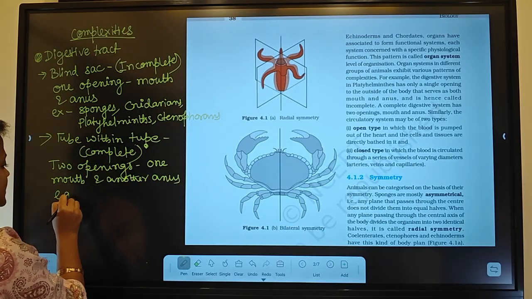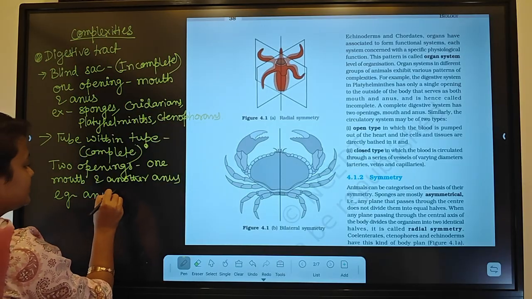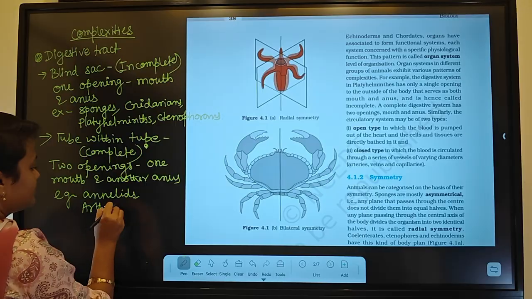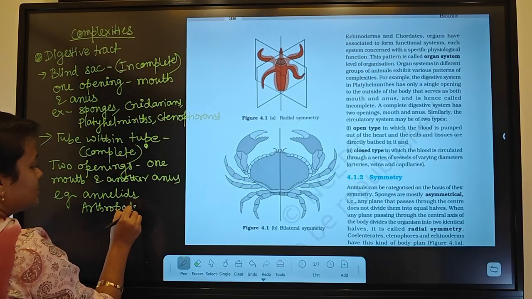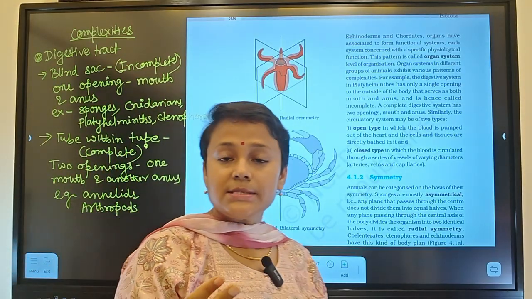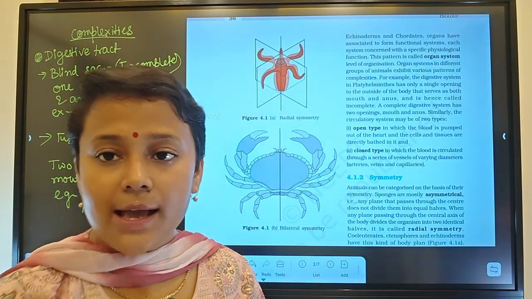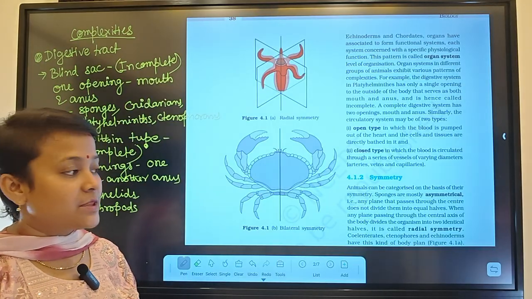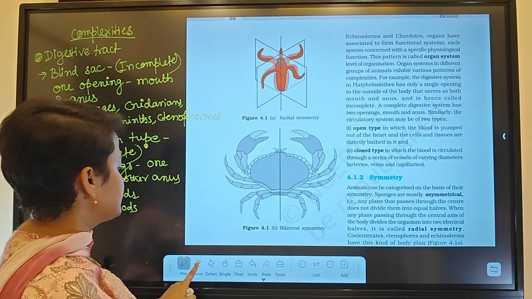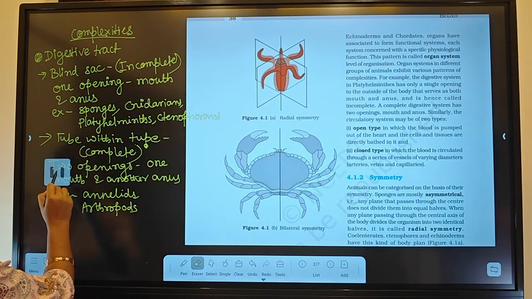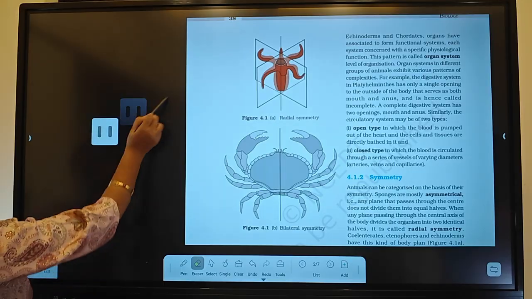Examples: annelids, arthropods. From aschelminths to chordates, all will have tube within tube type of body plan. Coming to the next complexities, which is given in the NCERT.